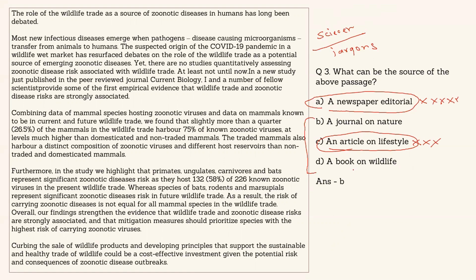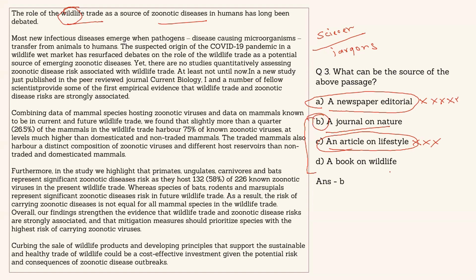A book on wildlife will have more about the wildlife and the way they live, such kinds of things. And this particular passage is trying to establish a relationship between zoonotic disease and wildlife trade. So of course the term wildlife is there, and the author has mentioned some research, some findings on the particular topic in hand. So this is a journal on nature. The passage talks about the relationship between wildlife, which is a part of nature, and the zoonotic disease that they can carry, the risk associated with it. So the answer is option number B.